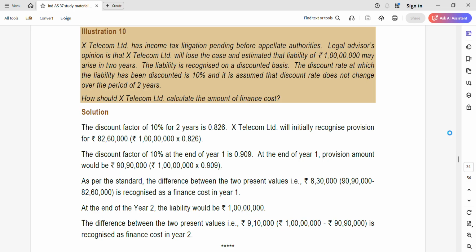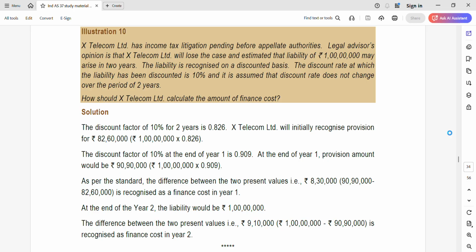Nice question, but the beauty of this kind of question is you must revise it once, then only you'll be able to get the answer spot on. That is the main reason we are sharing these things. The discount factor of 10% for 2 years is 0.826, and hence X Telecom will initially recognize the provision for rupees 82.6 lakhs. Next, the discount factor of 10% at the end of year 1 is 0.909. So the provision amount will in that case be rupees 90.9 lakhs. As per the standard, the difference between 90.9 lakhs and 82.6 lakhs should be recognized as finance cost at the end of year 1, that is rupees 8.3 lakhs.